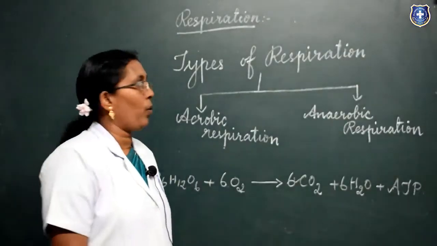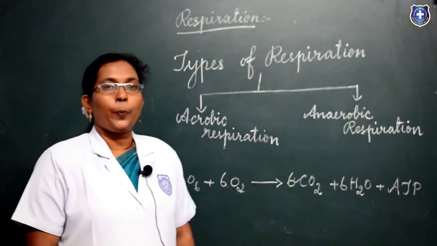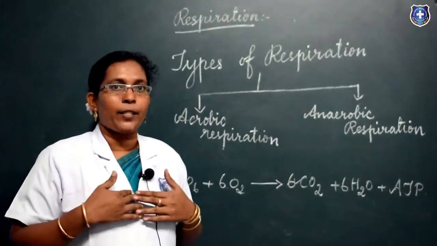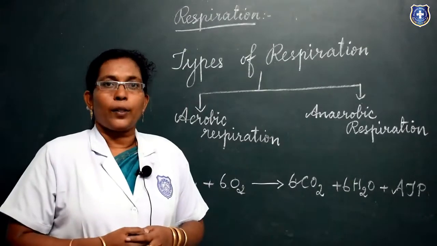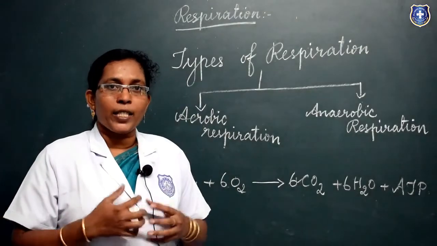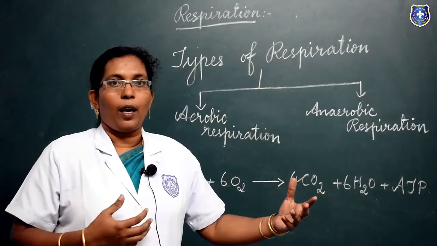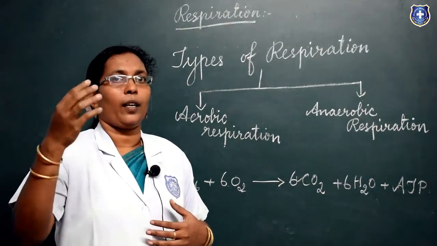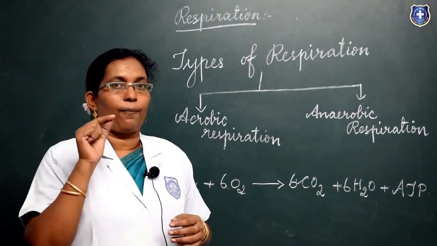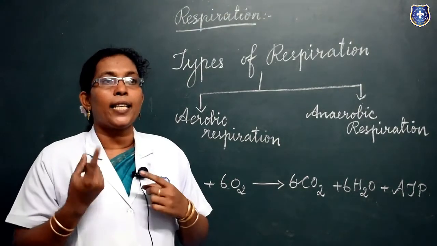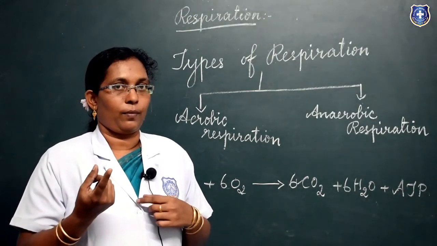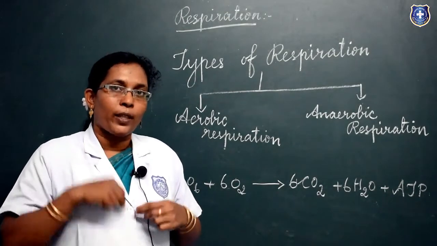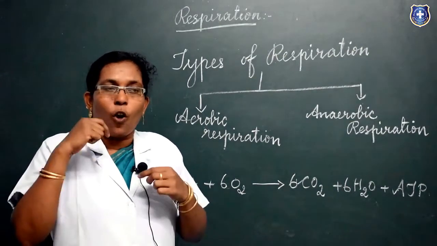Next we can see about respiration. Respiration involves exchange of gases between an organism and the environment. The plant obtains oxygen from the environment and takes in and releases carbon dioxide into the environment. The exchange of gases is called external respiration. It is a physical process. The biochemical process occurs within the cell where the food is oxidized.